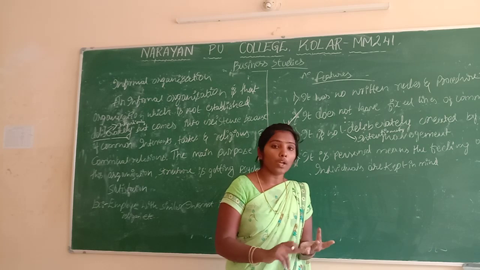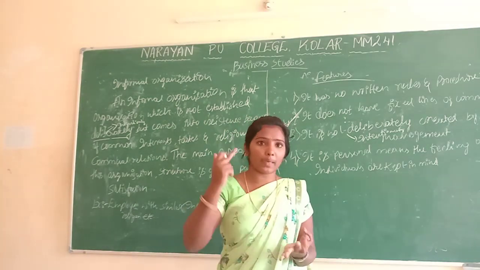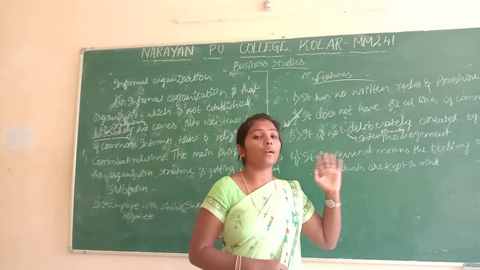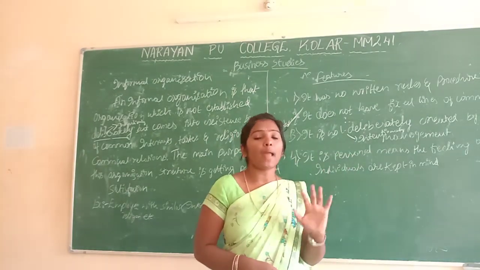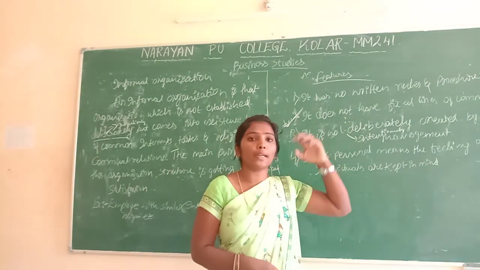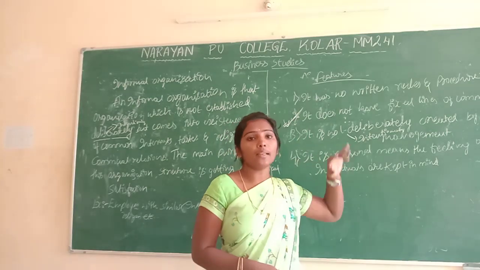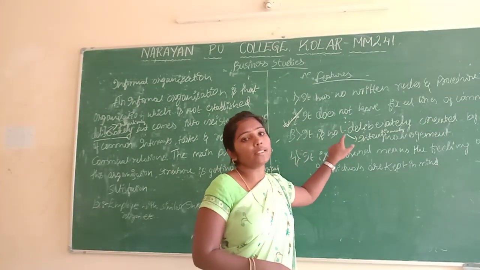These are the informal organization features. There is no set of rules or regulations. There is a coordination relationship, but they don't have a plan and objectives. They have a common interest and satisfaction in the business, and based on that they do the business here.